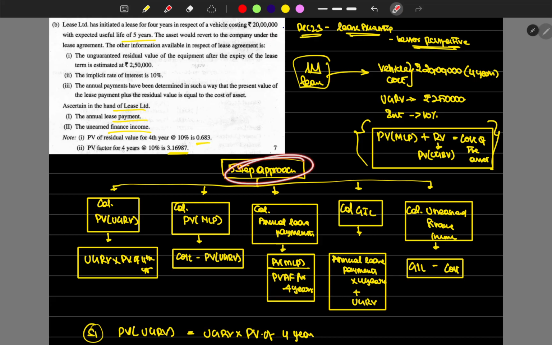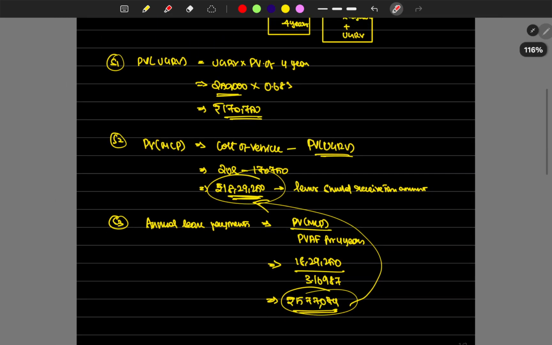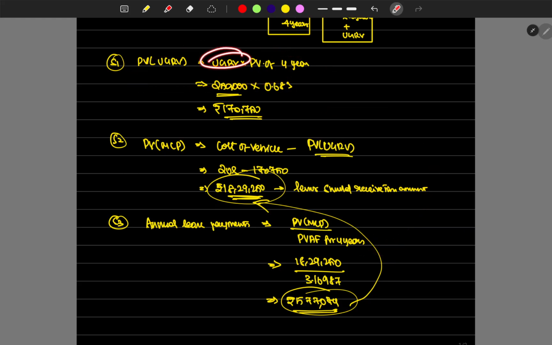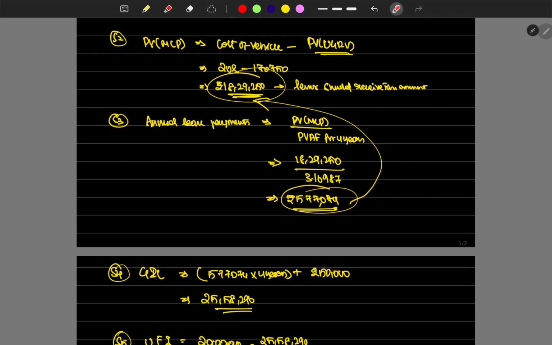We have a 5-step approach to simplify this problem. The first step is the PV of UGRV, which contributes to the annual lease payment. PV of UGRV is UGRV into the present value factor for the fourth year, 0.683, giving 1,70,750. When we deduct that from the cost of the vehicle, we get the actual present value of minimum lease payments we should receive. Dividing that by the present value of annuity factor for 4 years gives 5,77,074 rupees as the yearly installment the lessor should receive.